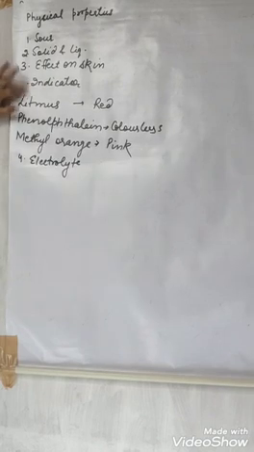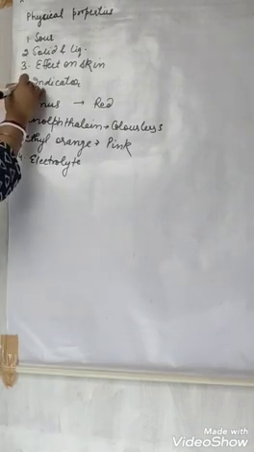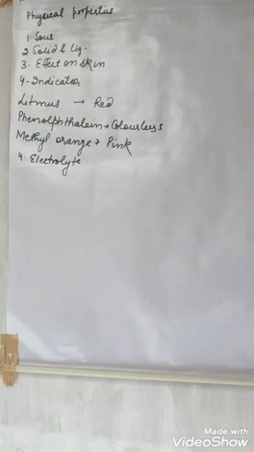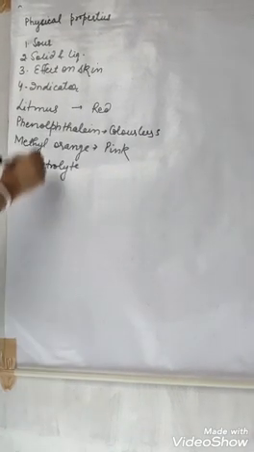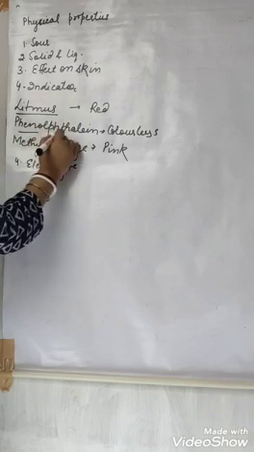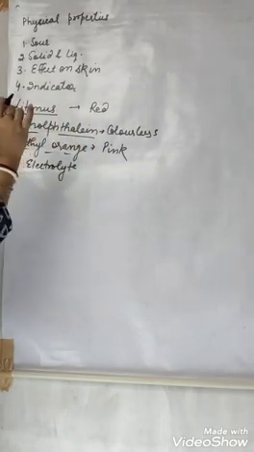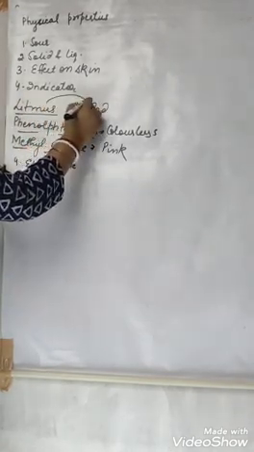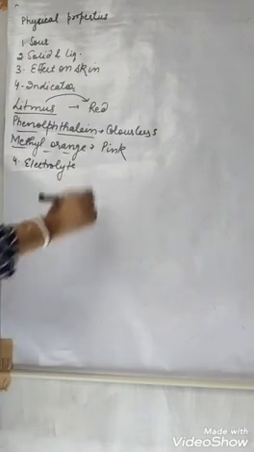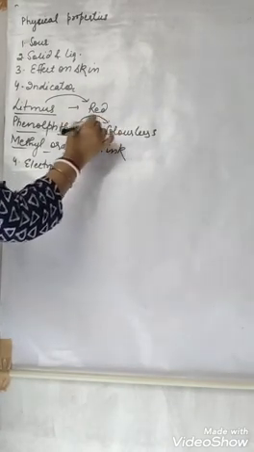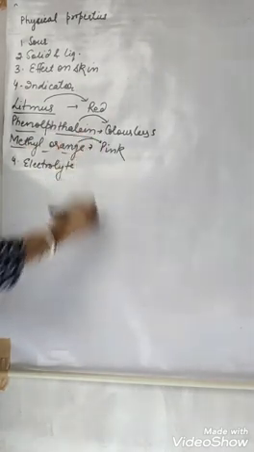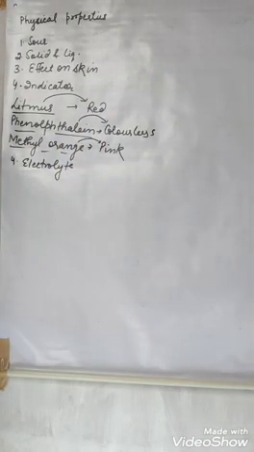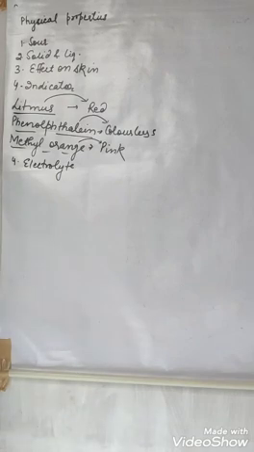Fourth, next one is indicators. What are indicators? Indicators are substances that let us know whether a substance is acidic or basic. We have three indicators: litmus, phenolphthalein and methyl orange. Litmus paper will turn red in an acidic solution. Phenolphthalein is colorless and it will remain colorless. Methyl orange turns orange to pink when acid is added to it.